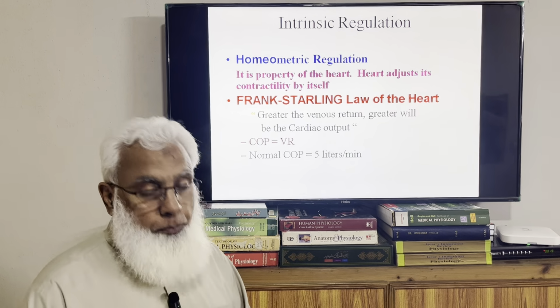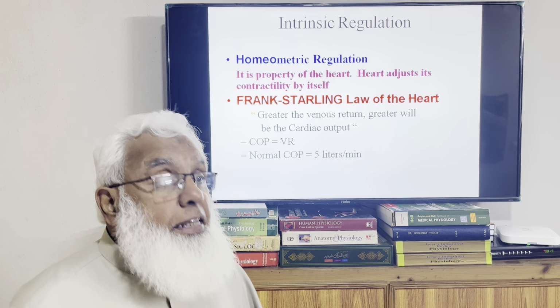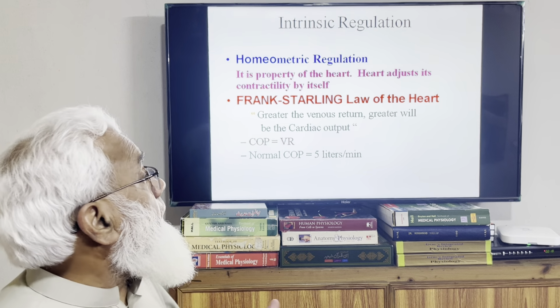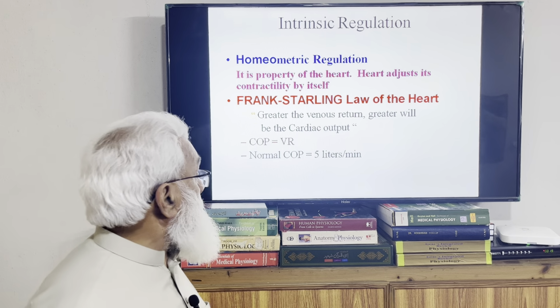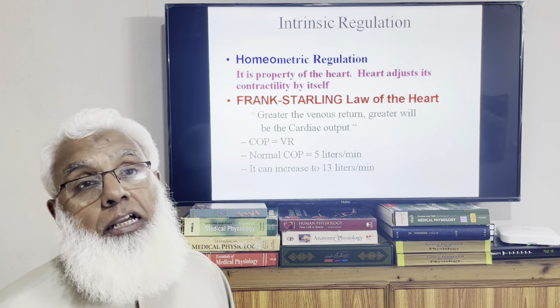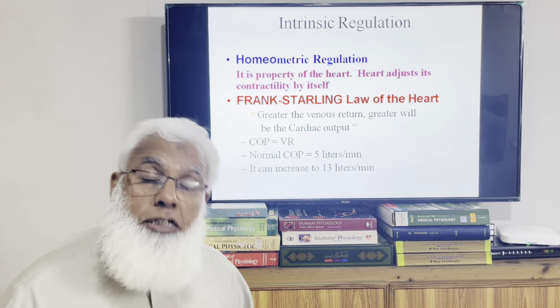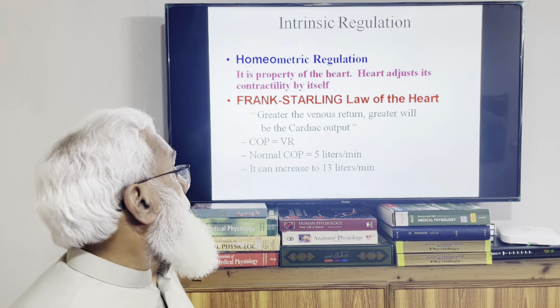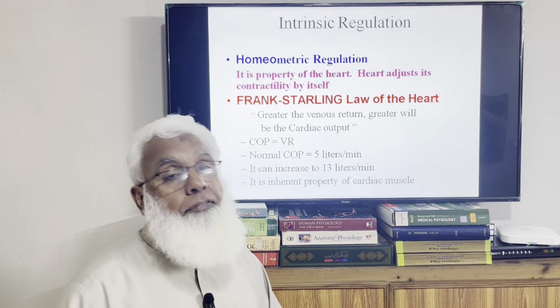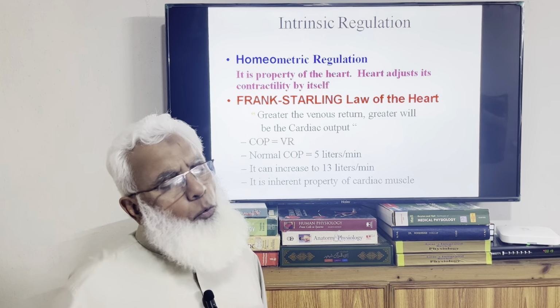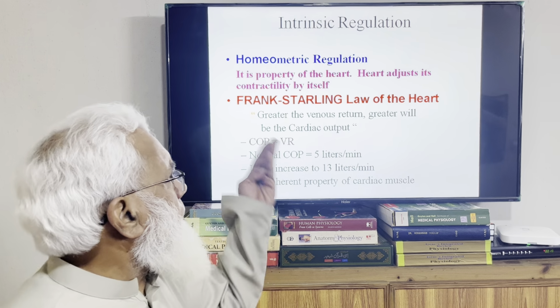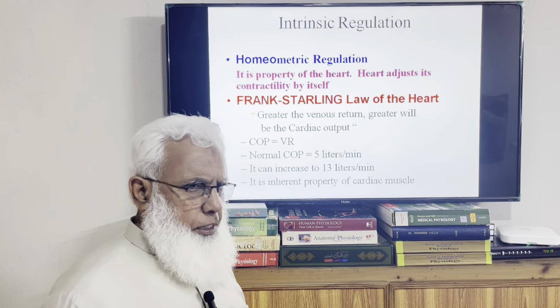Normal cardiac output is 5 liters, and this intrinsic mechanism, homeometric regulation, can increase the cardiac output up to 13 liters. This is the inherent property of the cardiac muscle itself, which we discussed in the previous lecture. We have just named it homeometric regulation.